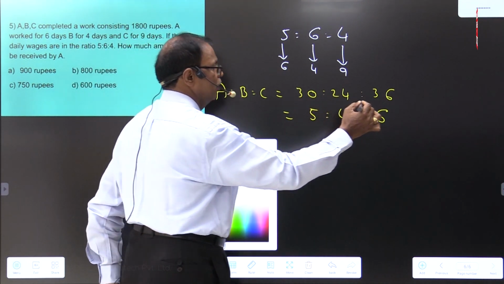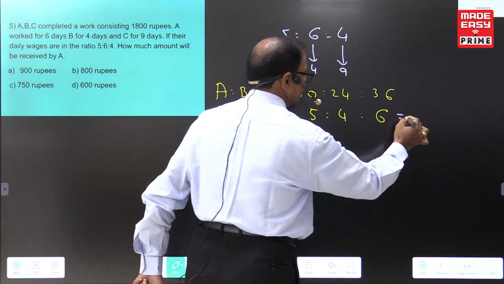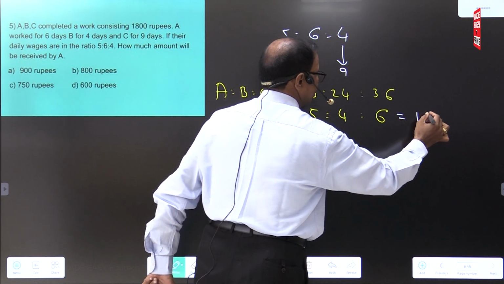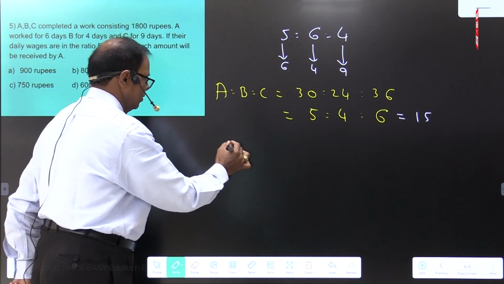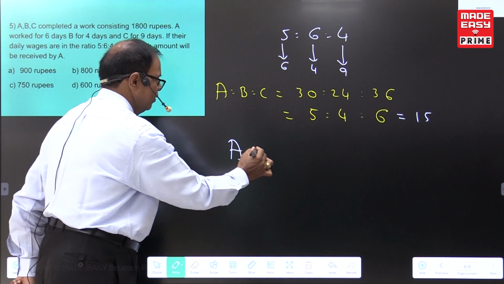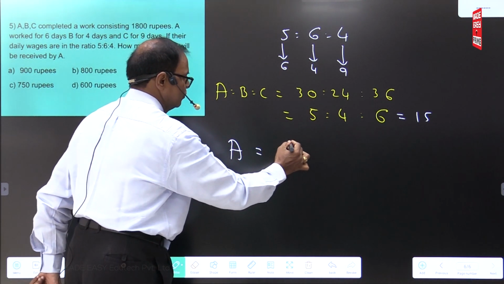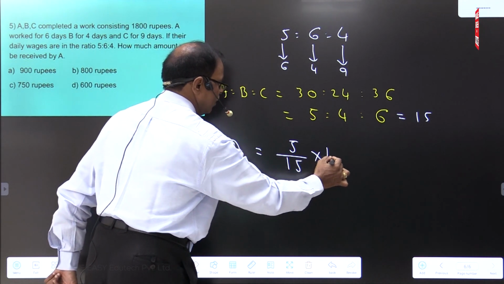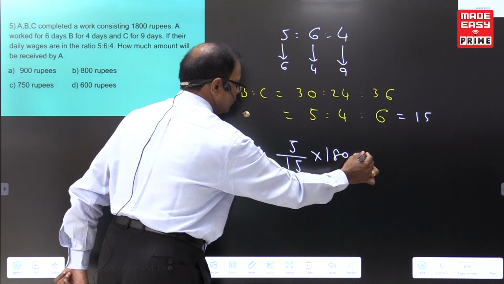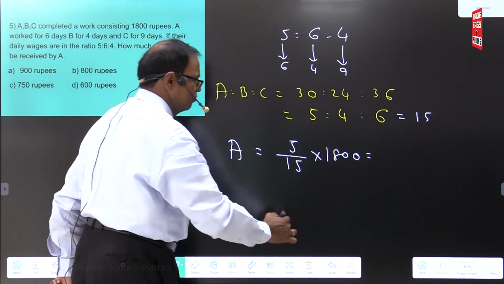See, here total equal parts will be 15. Total equal parts 15. Now, A's amount: 5 dividing by 15, 1800 rupees, 5 into 3 times.